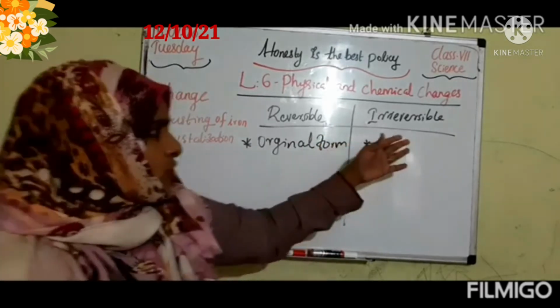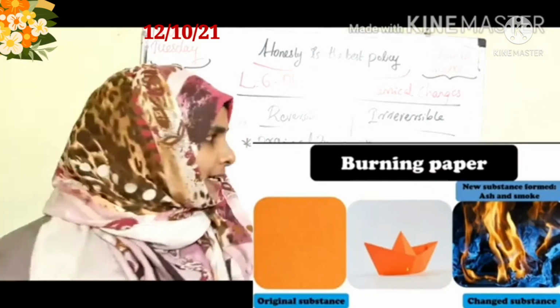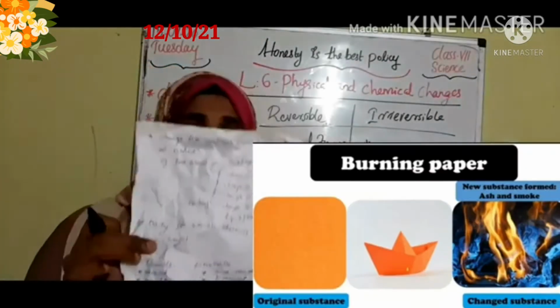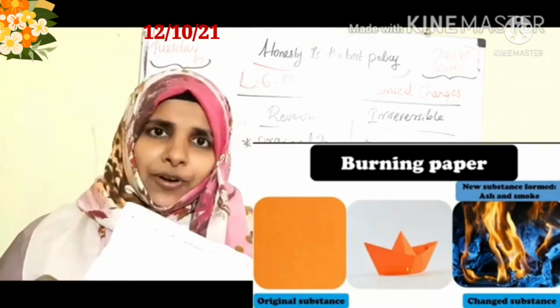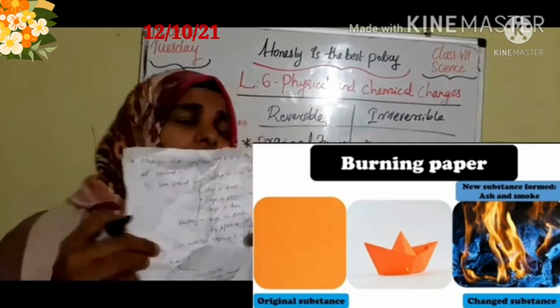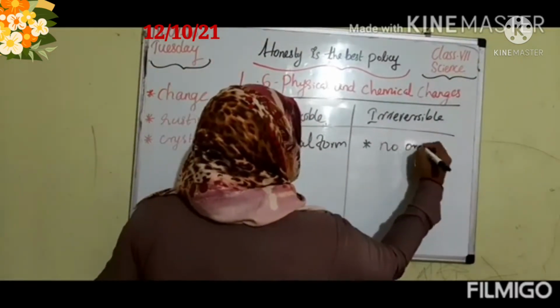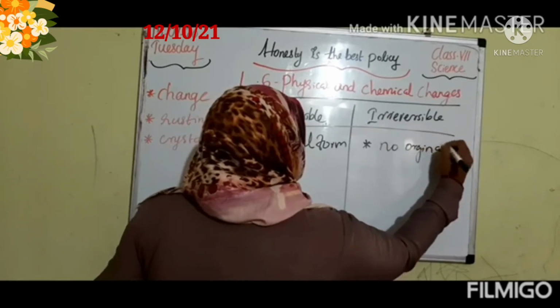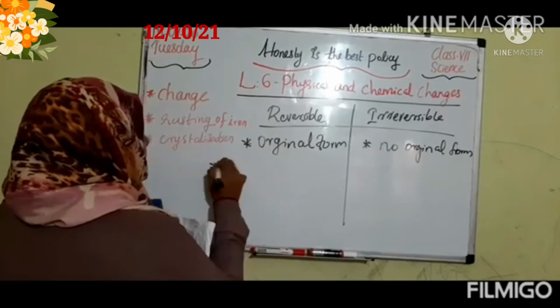But in an irreversible change, I cannot make the substance into its original form. For example, when I am burning this paper, what will happen? Some ashes or a new result will be produced, right? So I cannot make its original form as paper again. So that is an irreversible change.